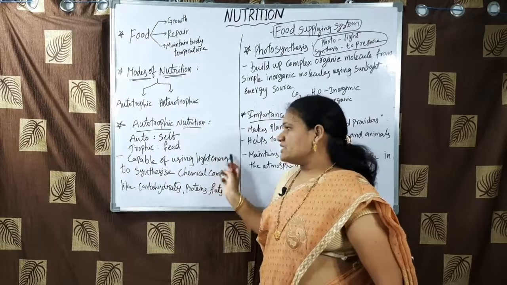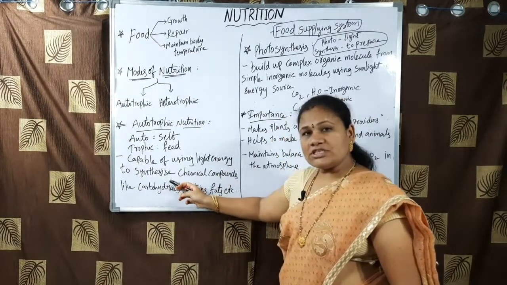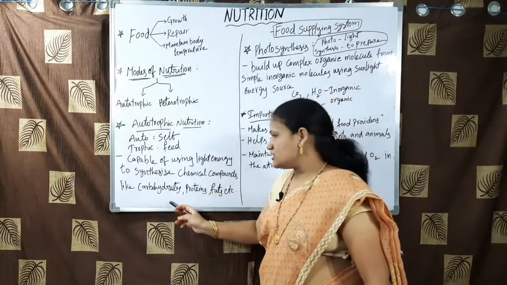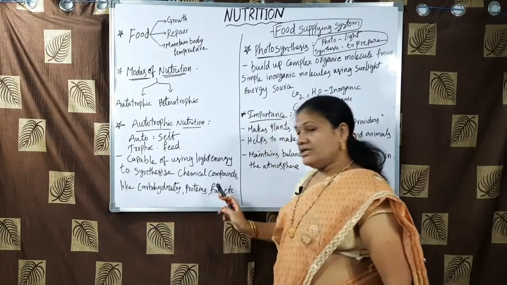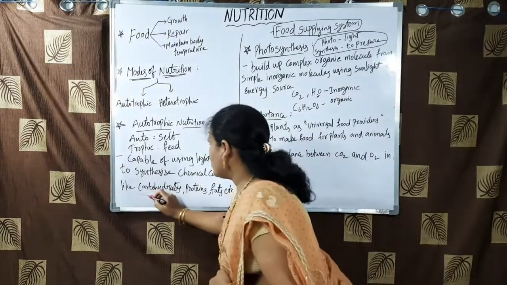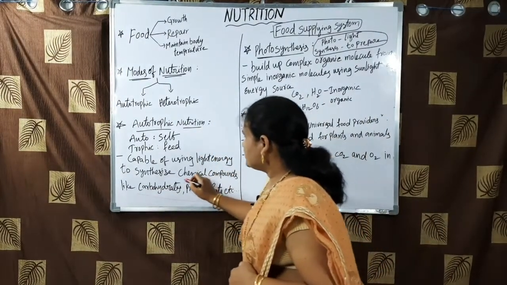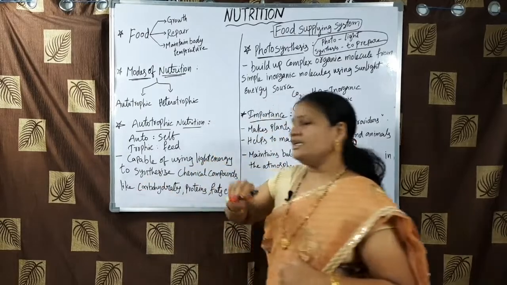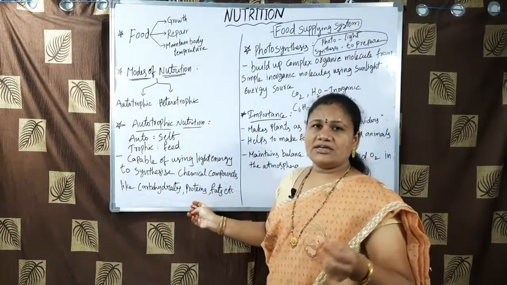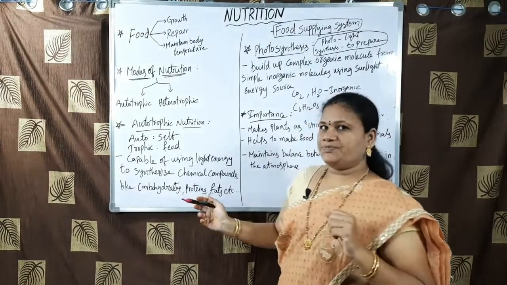So by utilizing the sunlight, they are able to synthesize some kind of chemical compounds. What are those chemical compounds? Carbohydrates, proteins, fats. These are the main ingredients which are present in our diet.